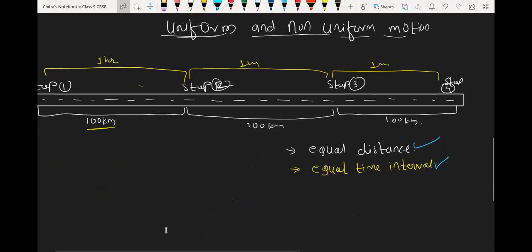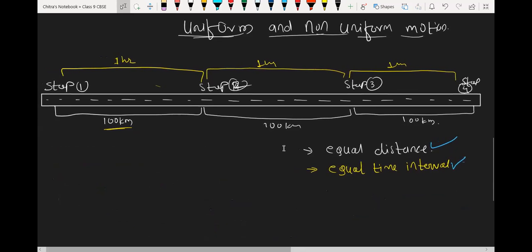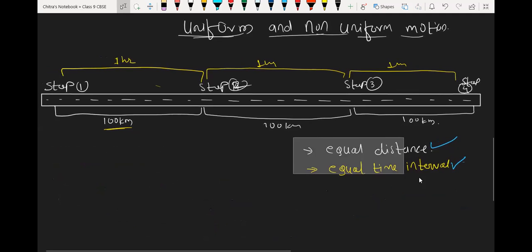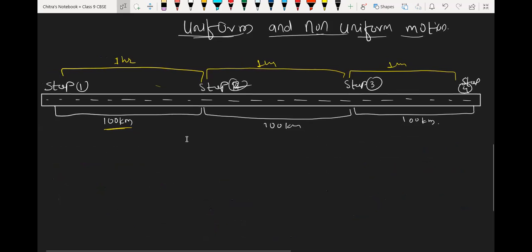Okay, so now we are going to discuss non-uniform motion, and we will cover your doubt also. Non-uniform motion.